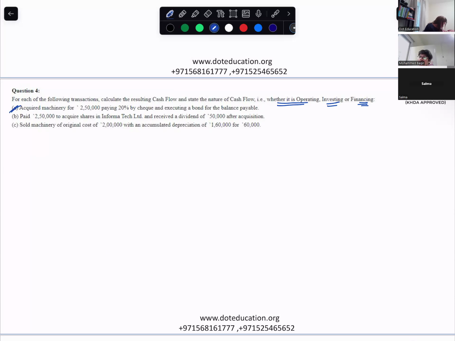Acquiring machinery for 2 lakh 50,000, paying 20% by check and executing a bond for the balance payable. So, buying of machinery is what activity? Operating. Why operating activity? You're buying an asset, a non-current asset, it is an investing activity.